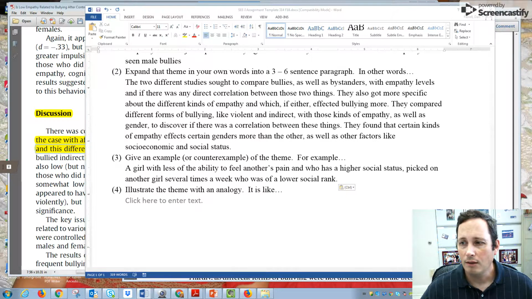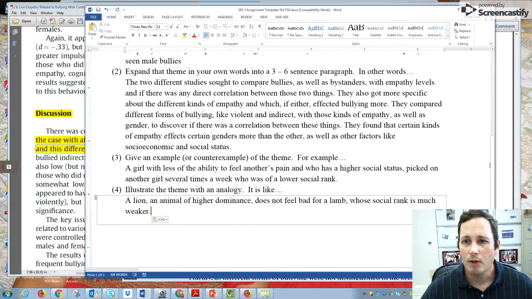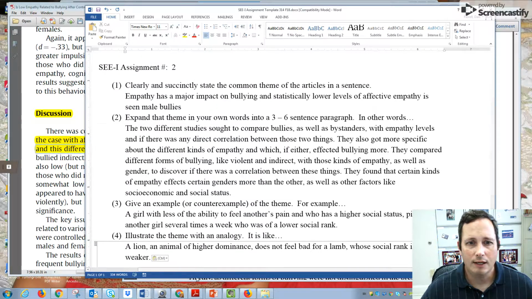Okay, and then the last thing, of course, is our analogy. And so our analogy, remember, you always want to have the analogy related to the type of theme that you had stated earlier. And so what I came up with is a lion, an animal of higher dominance, does not feel bad for a lamb whose social rank is much weaker and therefore preys upon the lamb.